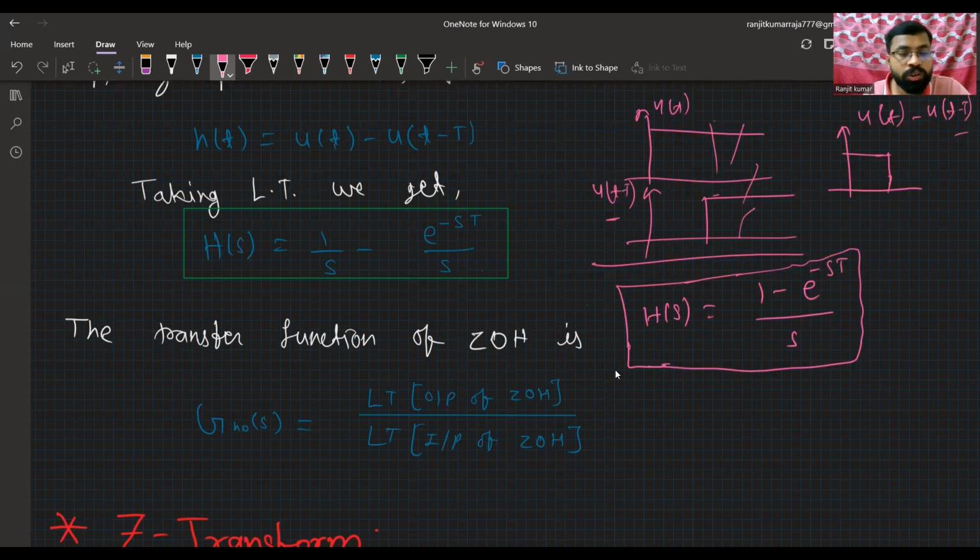And we will use this as the zero order hold circuit in the whole digital control system. So this is the definition of the zero order hold transfer function, that is the ratio of the Laplace transform of the output of the zero order hold circuit to the Laplace transform of the input of the zero order hold circuit.